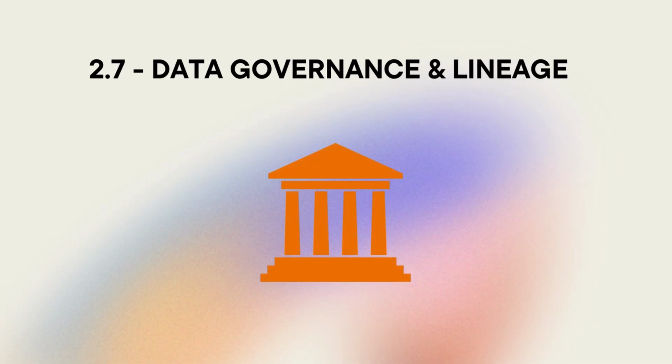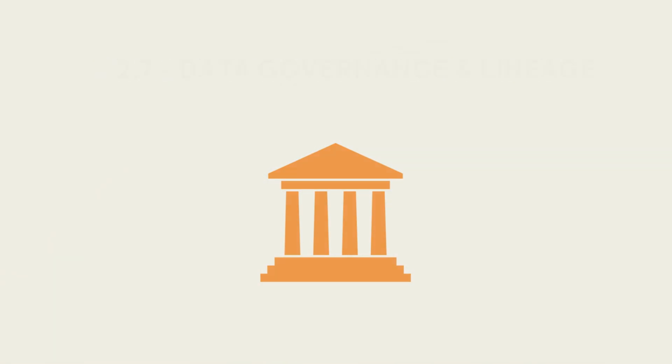Welcome to section 2.7, Data Governance and Lineage. In this lesson, we'll examine why tracking the flow of data across systems is so essential to trustworthy AI. From compliance audits to troubleshooting errors, lineage provides the visibility organizations need to act responsibly.